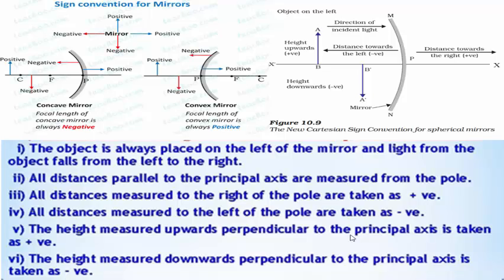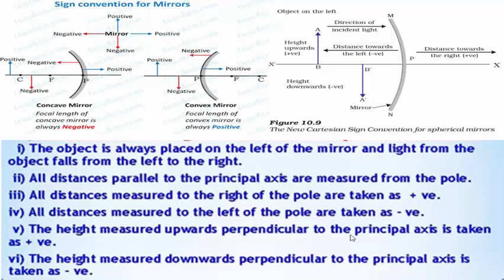The sign conventions related with the mirror. The object is always placed on the left of the mirror and light from the object falls from the left to the right. All distances parallel to the principal axis are measured from the pole.